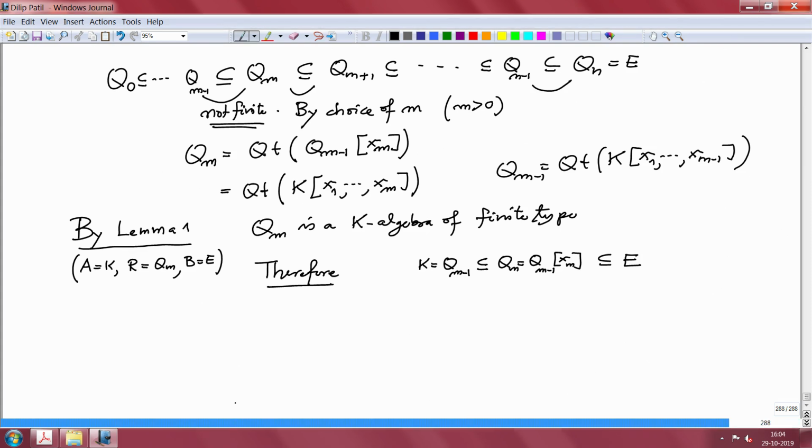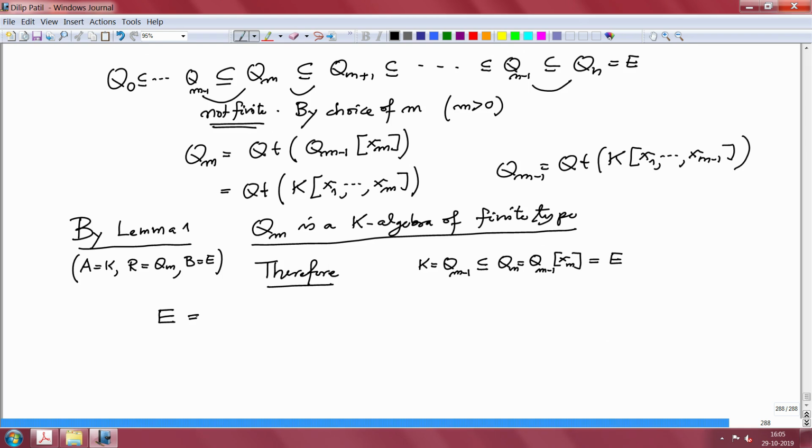So I will forget this E and call this as E, and forget this Q and call this Q_{m-1} as Q. And now I want to get a contradiction to the fact that this is a K-algebra of finite type. If it is a K-algebra of finite type, then it will be a K-algebra of finite type over Q_{m-1} also. So we are in this situation.